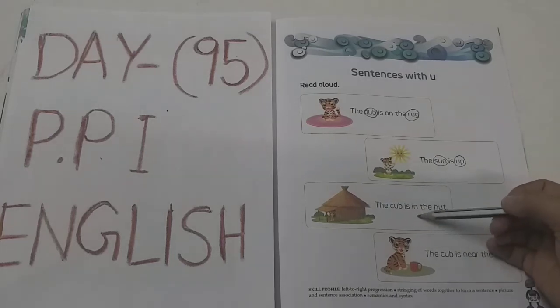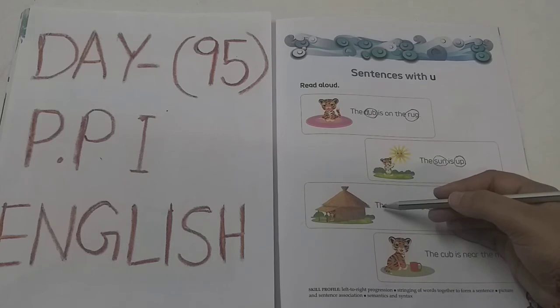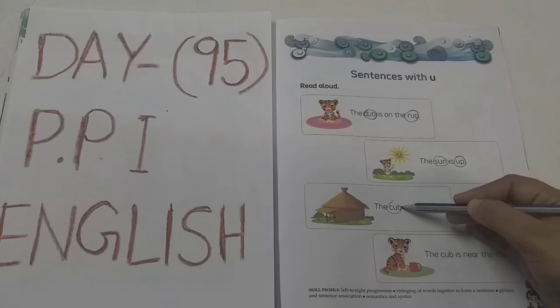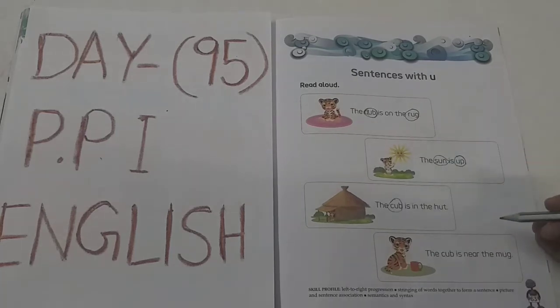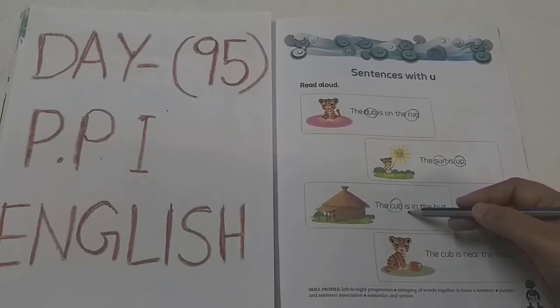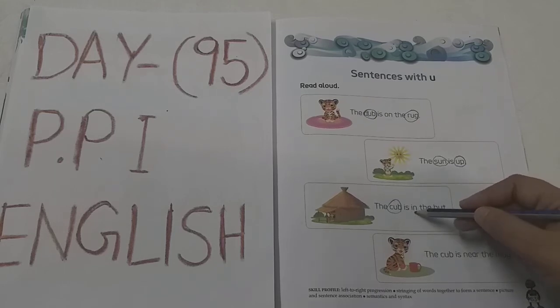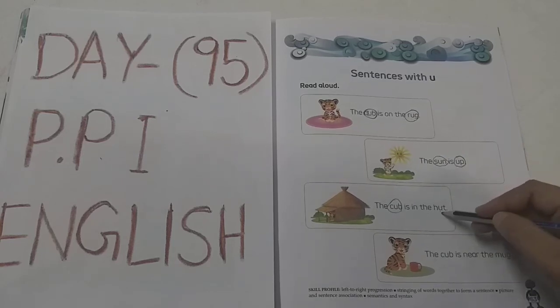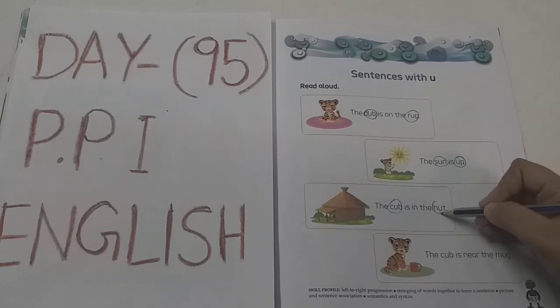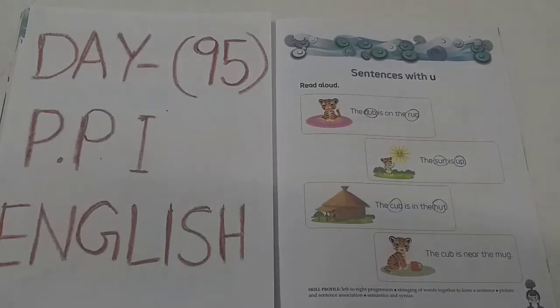The cub is in the hut. In this the, can you see letter U? No. In this word cub, we can see letter U. C-U-B, cub. So here, the cub word, we have to circle this cub word. Okay. In the next, see here is, can you see U here? No. Here? No. Can you see U here? Yes. H-U-T, hut. In this word hut, we can see U vowel. So circle this hut. Okay.